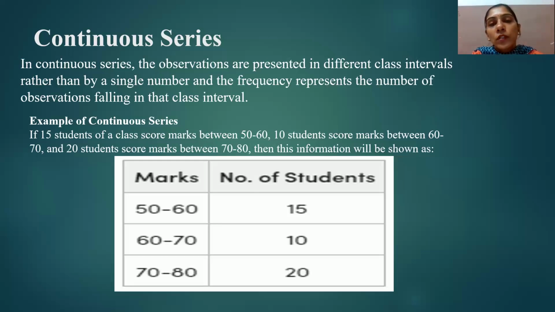If we talk about the number of classes, the decision regarding the number of classes of a given data usually depends upon the judgment of the individual investigator. Even though there is no strict rule regarding the number of classes, the number should not be very small or very large, and it should be between 5 and 15.